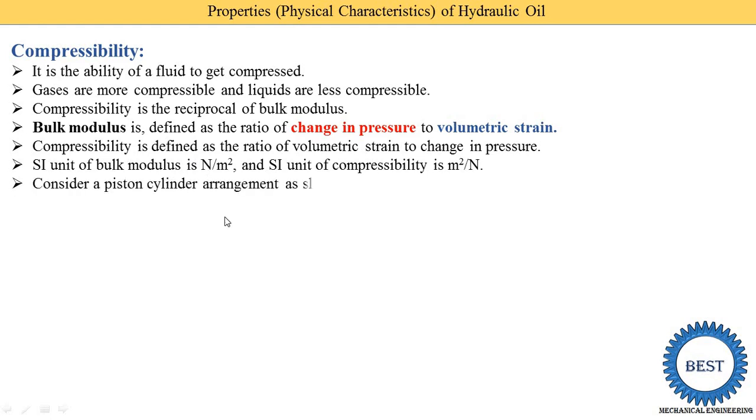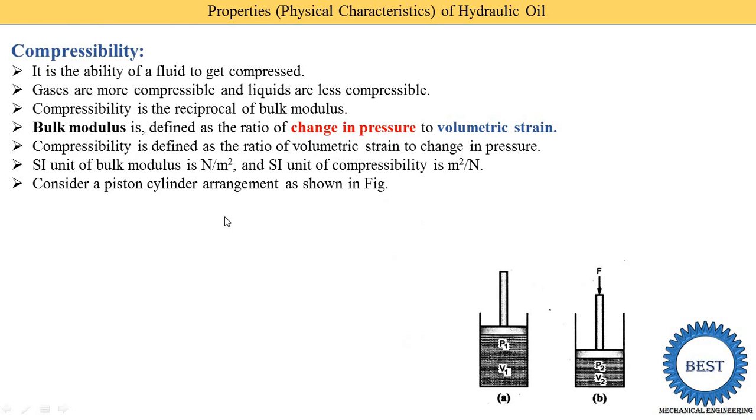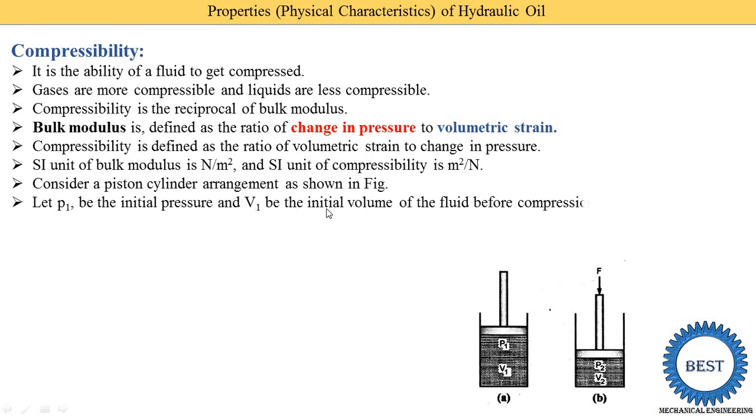Now consider a piston cylinder arrangement as shown in this figure. Let P1 be the initial pressure and V1 be the initial volume of the fluid before compression. So this is image A, showing the pressure and volume before the compression process. The pressure is P1, the volume is V1.